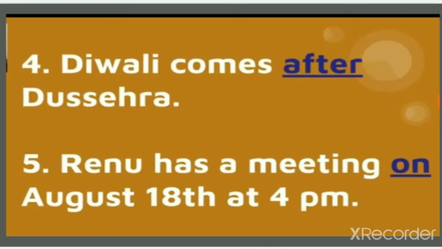Diwali comes dash Dashera. Diwali comes after Dashera. It is the time, because the heading is the topic. Second one we have prepositions of time. So Diwali comes after Dashera. We have to indicate the time like at, after, today, tomorrow, on. Okay. Yes. Before.